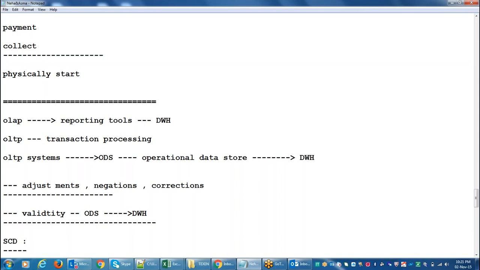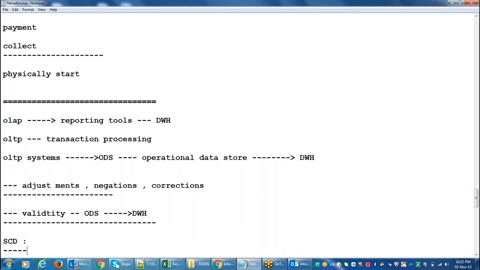When we are loading the data into the dimension table, for example, take any organization. We will have an employee table, right? Employees will be there. How frequently will they give increments to their employees?